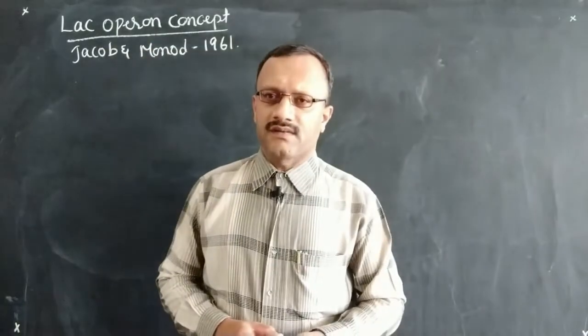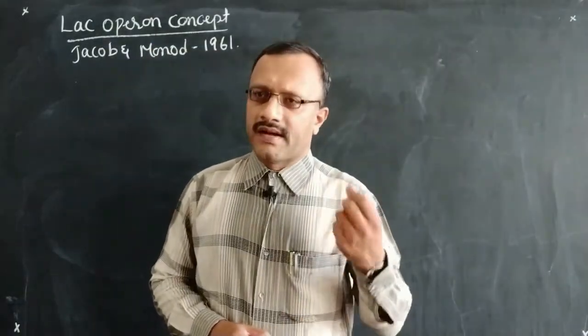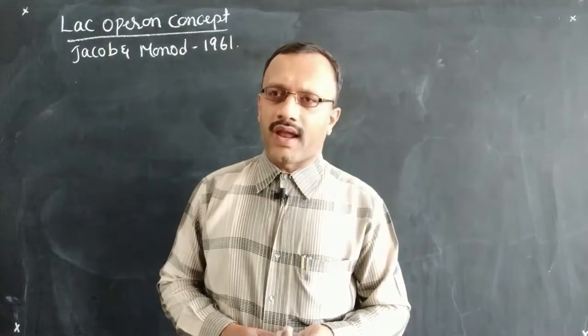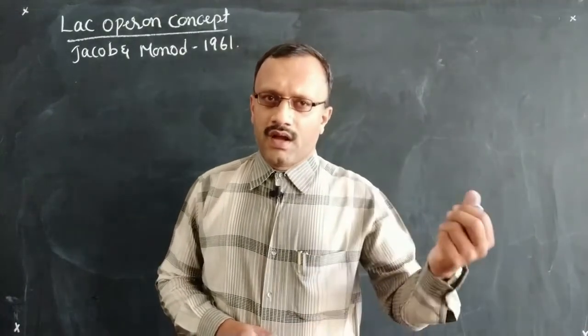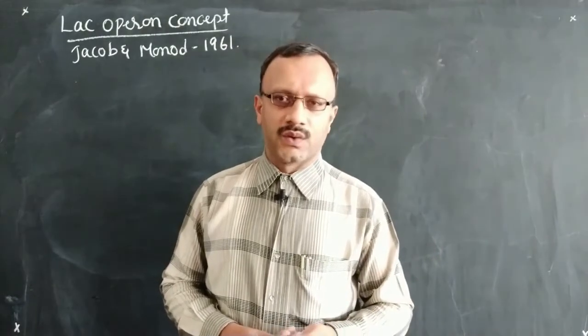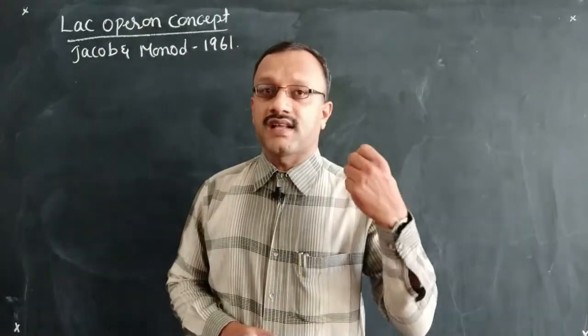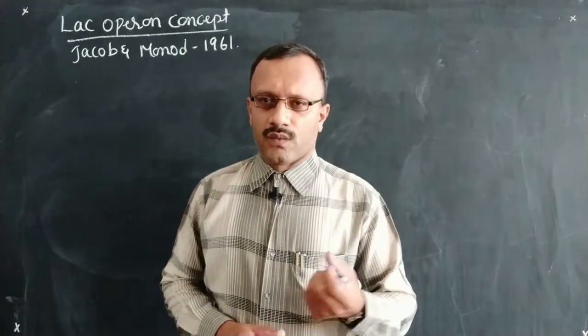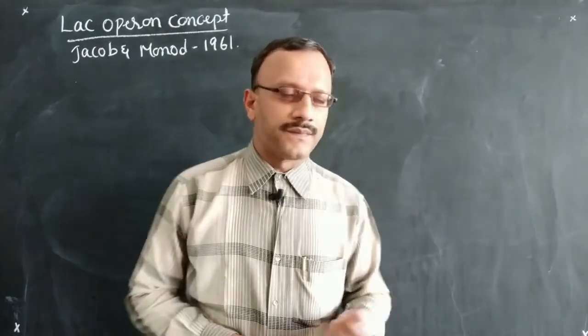This concept they explained by taking a model of E. coli bacteria. In E. coli bacteria, which is one of the examples of prokaryote, there was a cluster of genes called an operon.